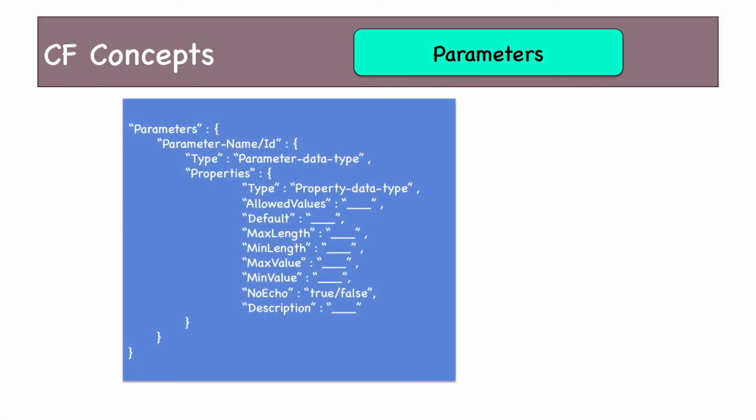So this is the syntax of providing parameters in a particular CloudFormation template. I know it looks complex, but once you get a hold of it, it's not that complex. You start with Parameters, which is a keyword. Then you mention the parameter name or ID and its particular type and properties. There are different properties like what are the allowed values, what would be the default value if you do not provide anything in this parameter, and what would be the maximum and minimum length and value.